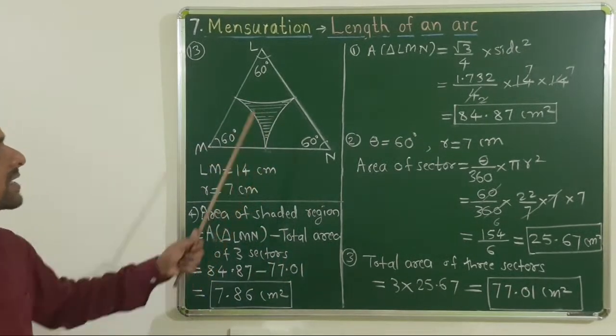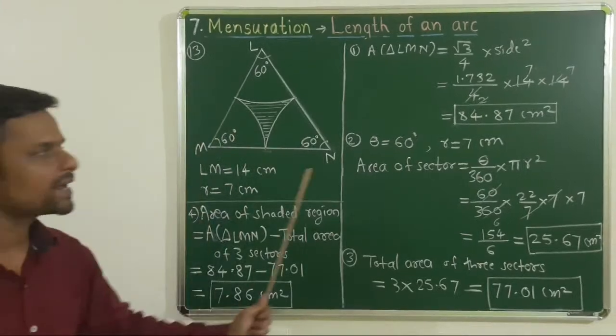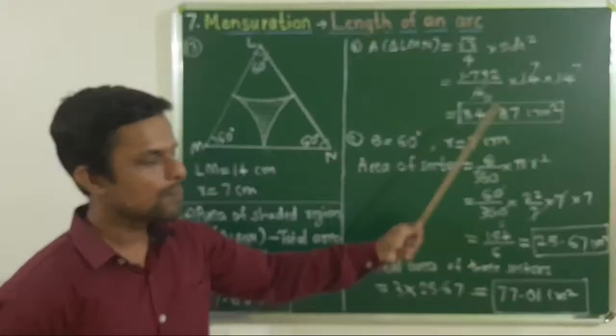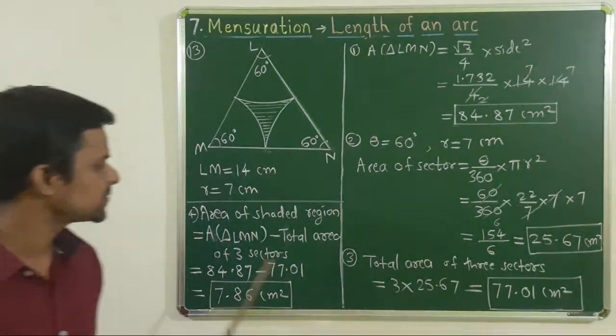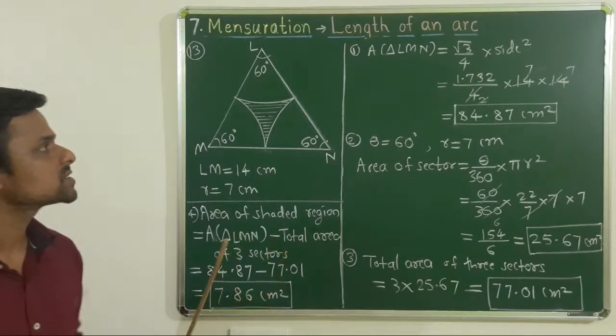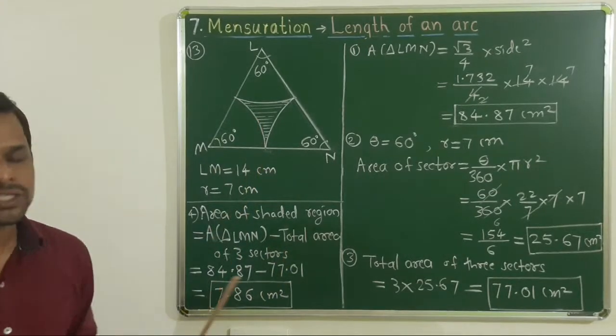Now finally the area of shaded region is equal to area of whole triangle minus area of these three sectors, that is 84.87 minus 77.01, and after subtraction we will get this answer as 7.86 centimeter square, that is the area of this shaded region.